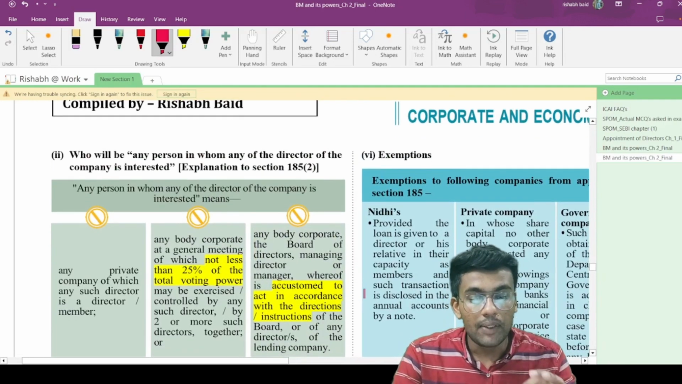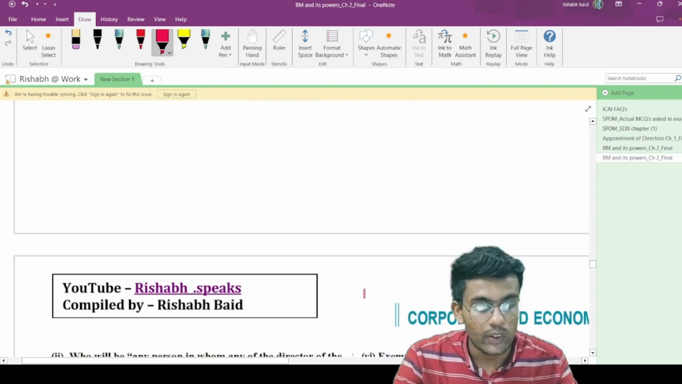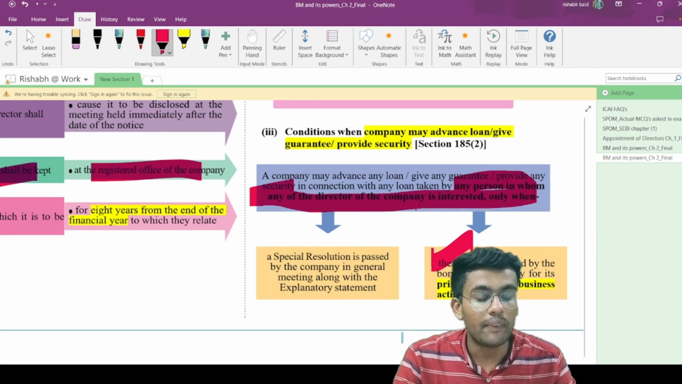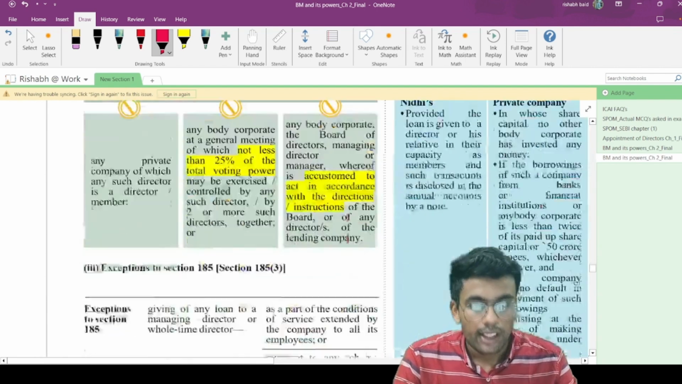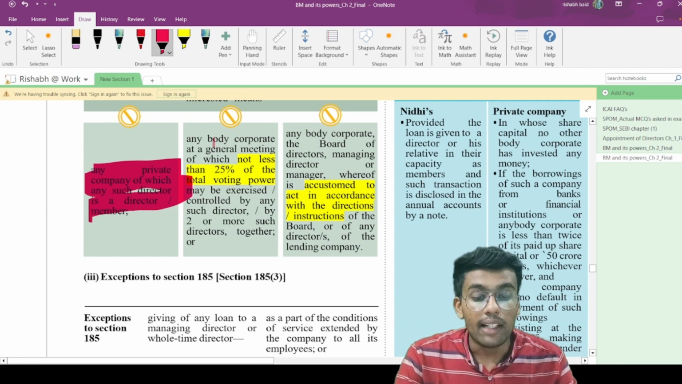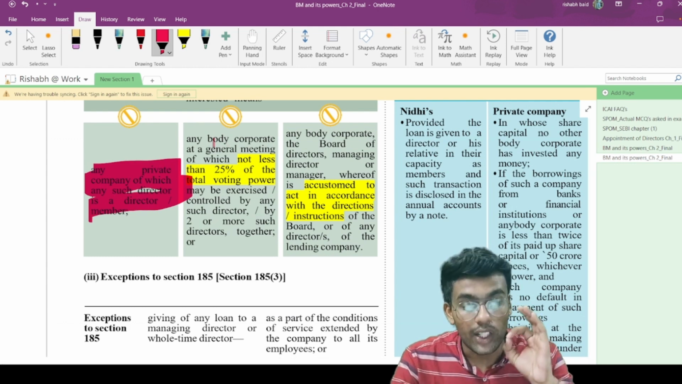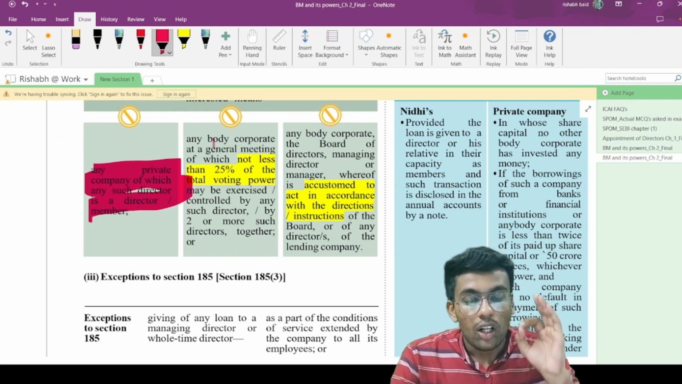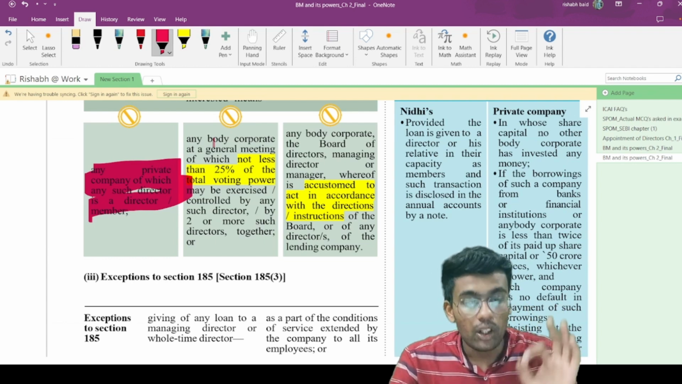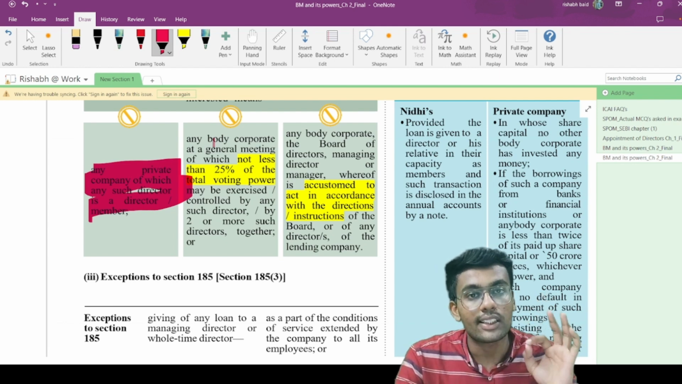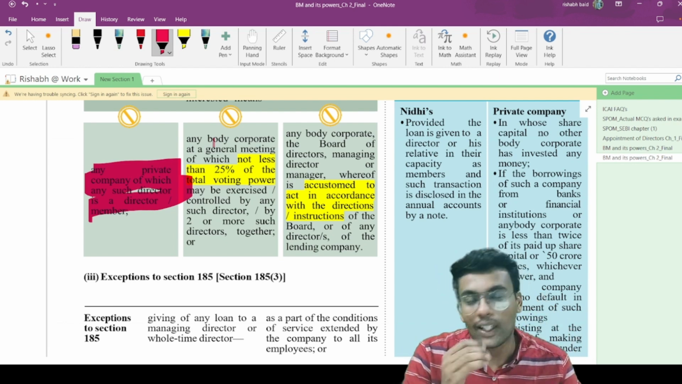Now, who will be any person in whom any of the directors of the company is interested? You see here the words given are: any person in whom any of the directors of the company is interested. So what does this mean? This means any private company of which any such director is a member, any body corporate at a general meeting of which not less than 25% of the voting power may be exercised or controlled by any such director, or by two or more such directors together, or any body corporate whose board of directors is accustomed to act in accordance with the directions or instructions of such a particular person. In that case, the loan can be granted.